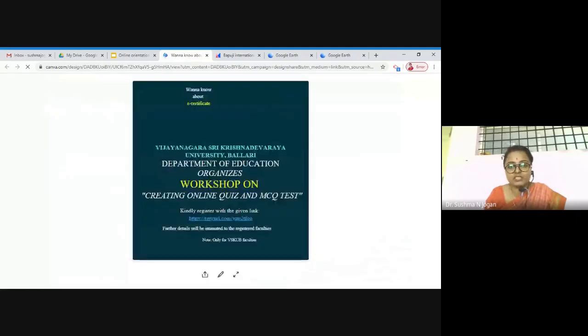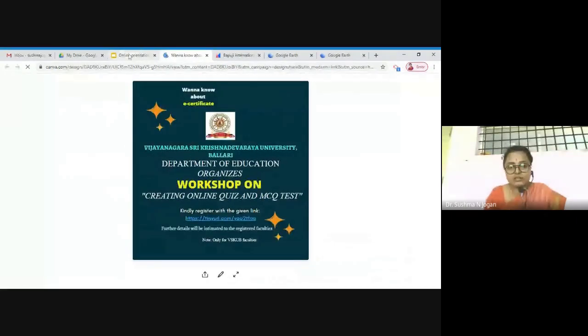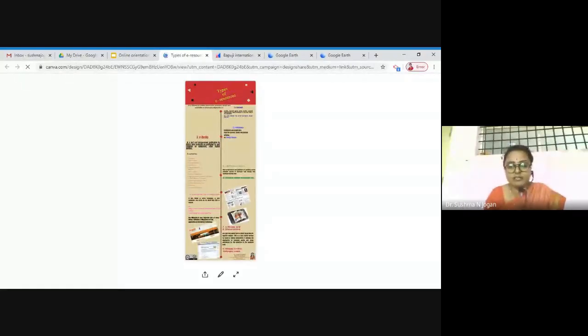So there is no chance to forget things. It is very helpful for them to understand the n number of pages. We can merge that into a small page, 1 page as well. So you can see here, this is one such example of infographics, that is information plus graphics. I have done this on the types of e-resources.